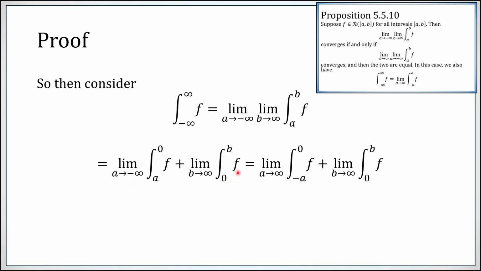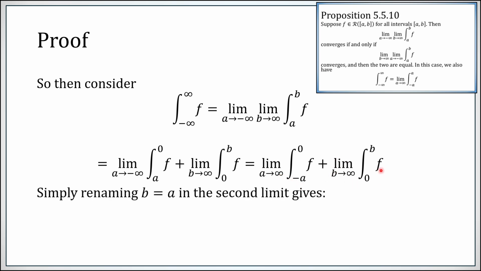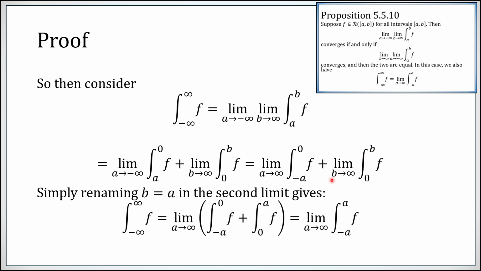And now, a going to minus infinity and putting an a down here is the same thing as letting a go to plus infinity and putting a minus a down here. And now, in the second limit, instead of calling this b, I could just call it a. In which case I can now recombine these. And again, not much to it, just a bunch of algebraic manipulation with limits.